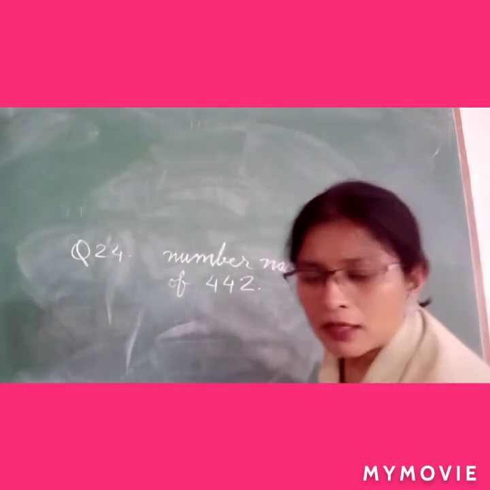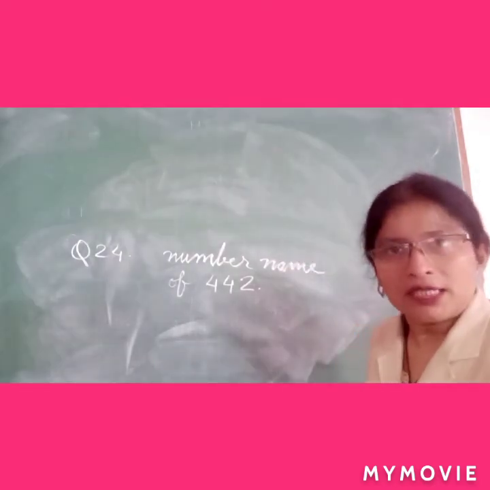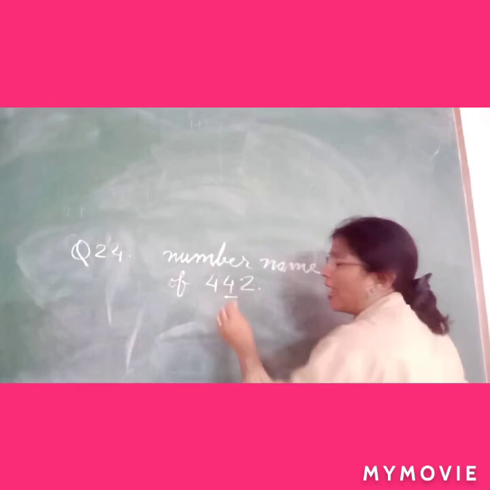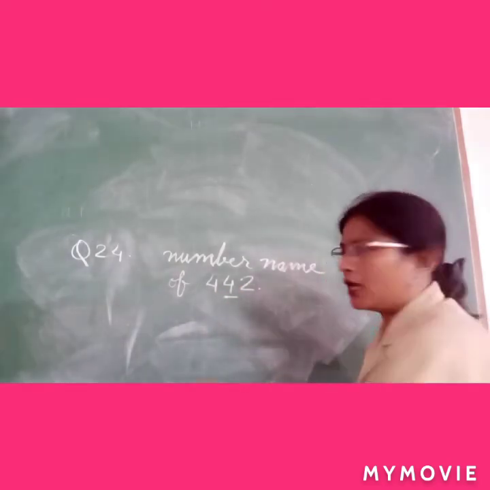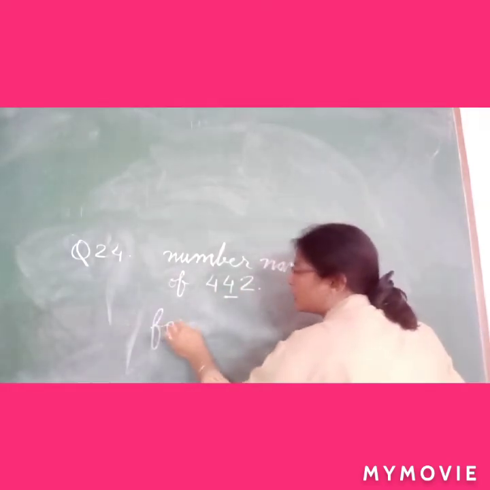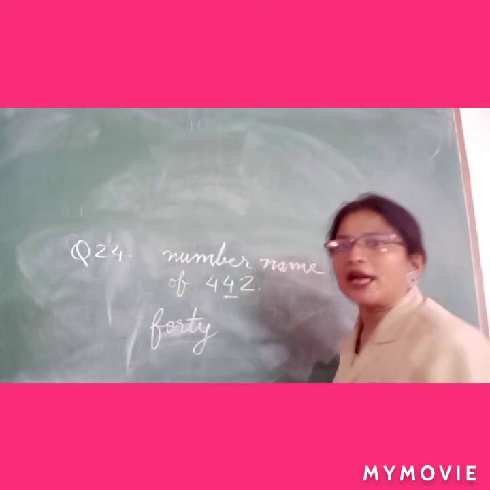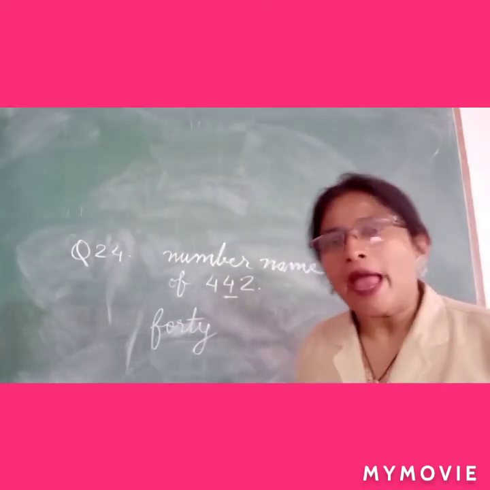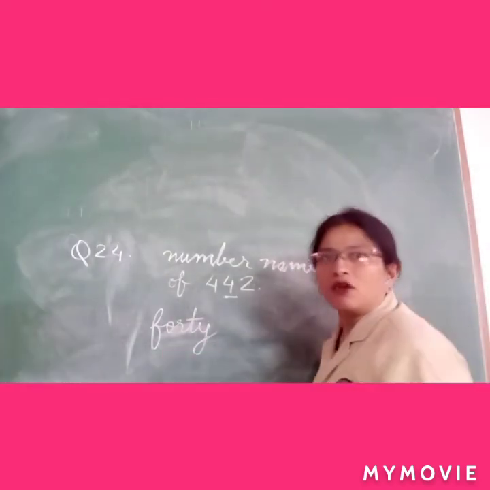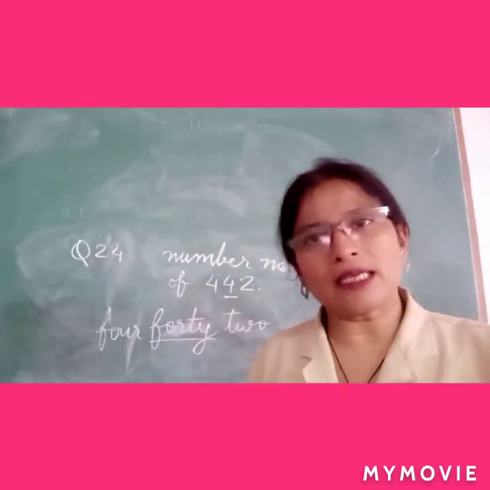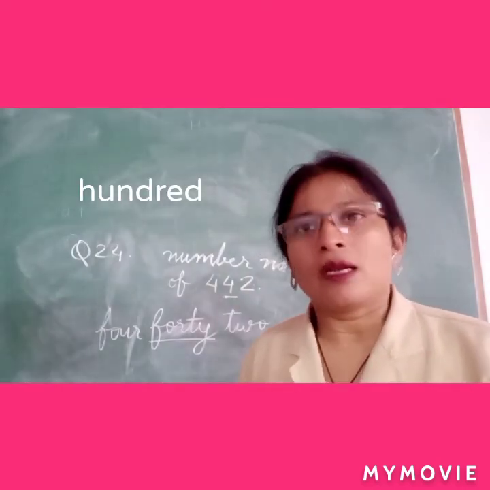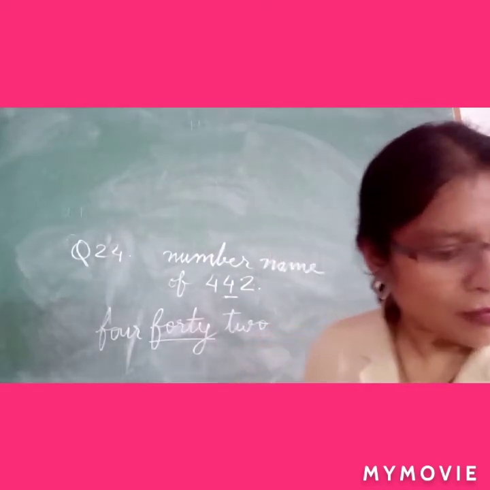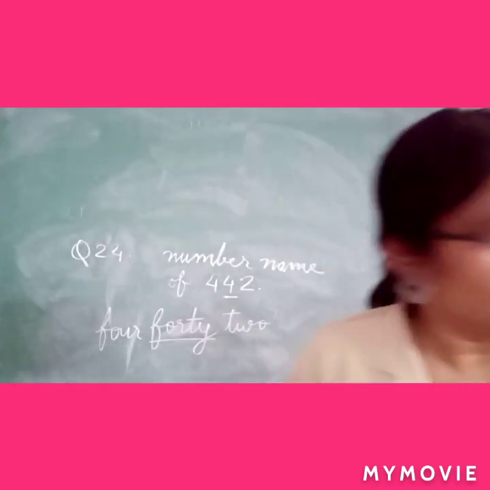Here, students, you all see and learn the spelling of 40, because the correct spelling of 40 is F-O-R-T-Y. Many mistakes were made by you, and you add U here, which is wrong. You have to learn number names and take that. Okay, then let us do the last question.